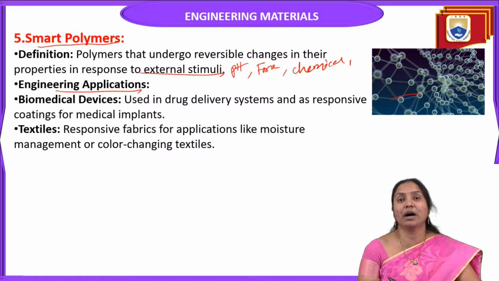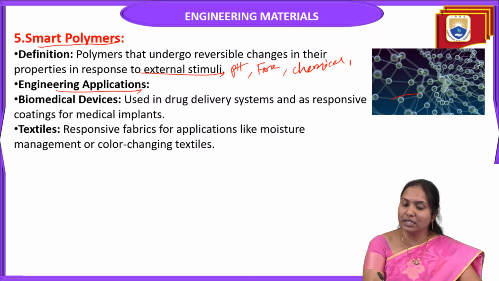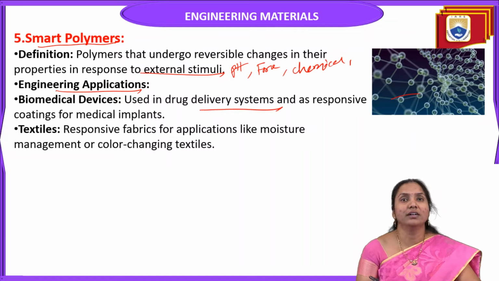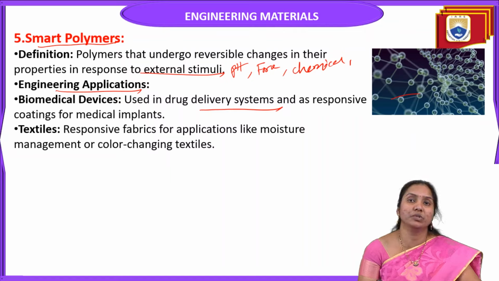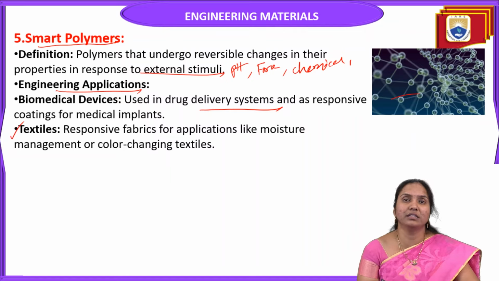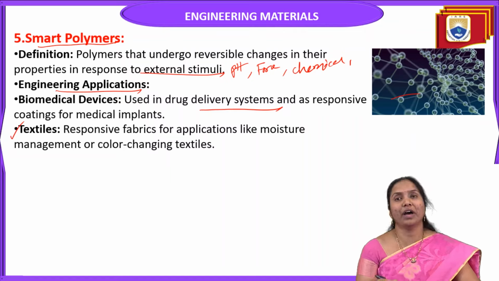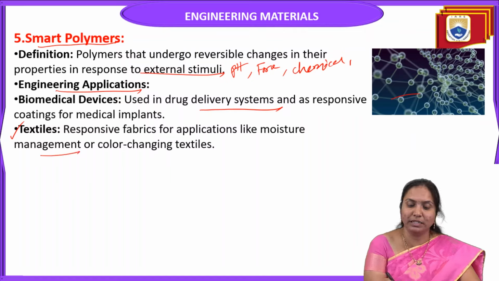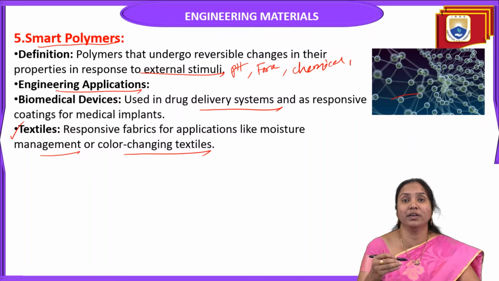These polymers are used in biomedical devices, in drug delivery systems, and as responsive coatings for medical implants. They are also used in the textile industry, for responsive fabrics for applications like moisture management or color changing textiles. For that purpose we use smart polymers in textiles.